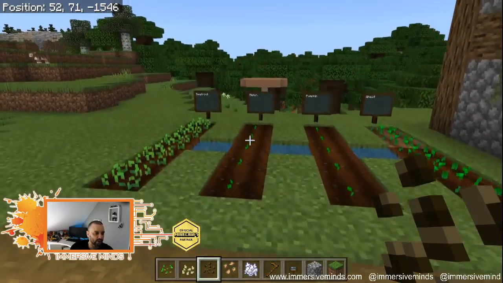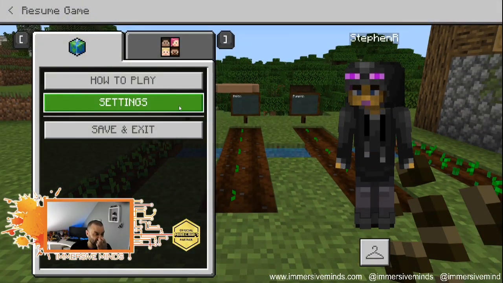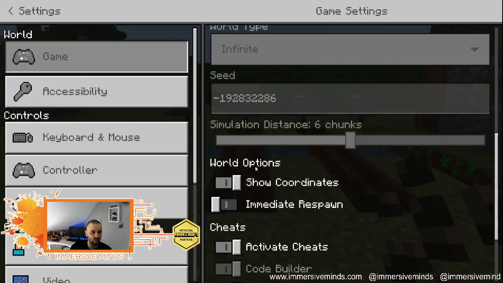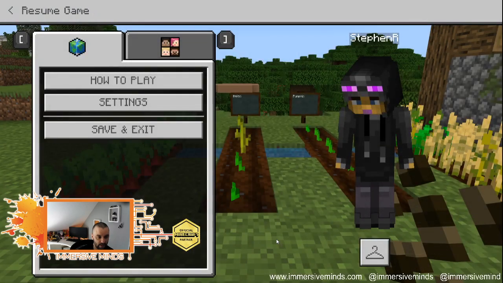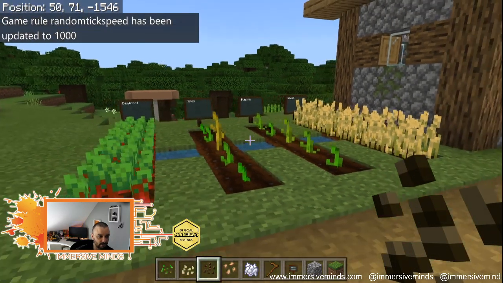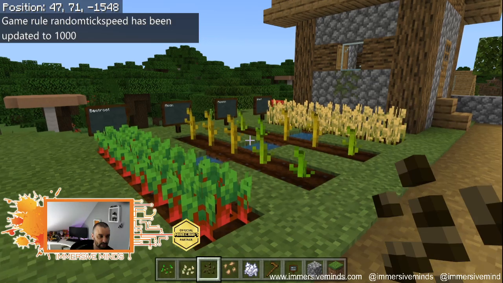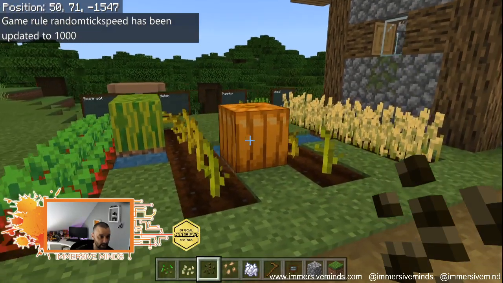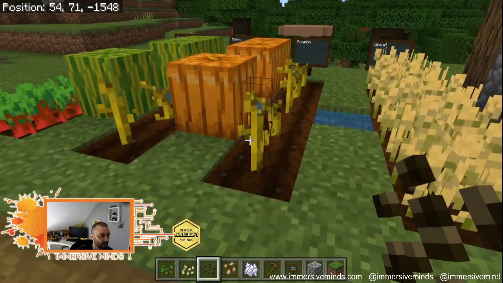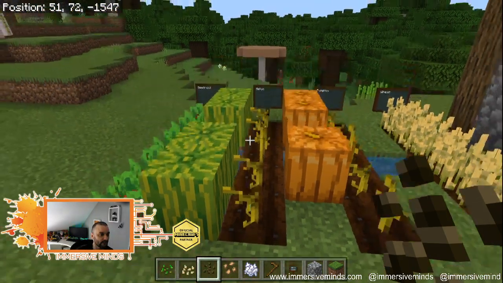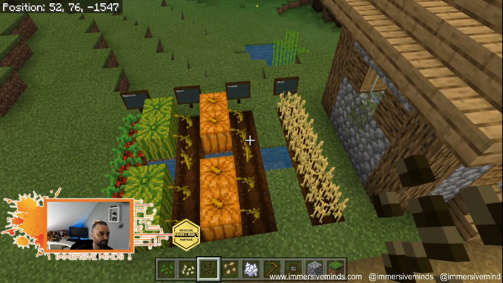And then what we're going to do is we're going to go into Escape, Settings, and we're going to go all the way down to the bottom, and we're going to make this 1000. This random tick speed 1000. And when we press Escape, you'll see that our crops are going to grow naturally, and then suddenly the fruit, or the fruits of these crops, are going to pop. There we go. And boom, eventually.